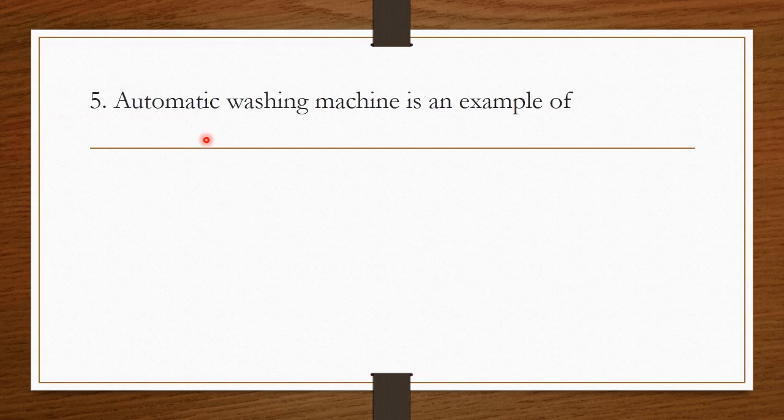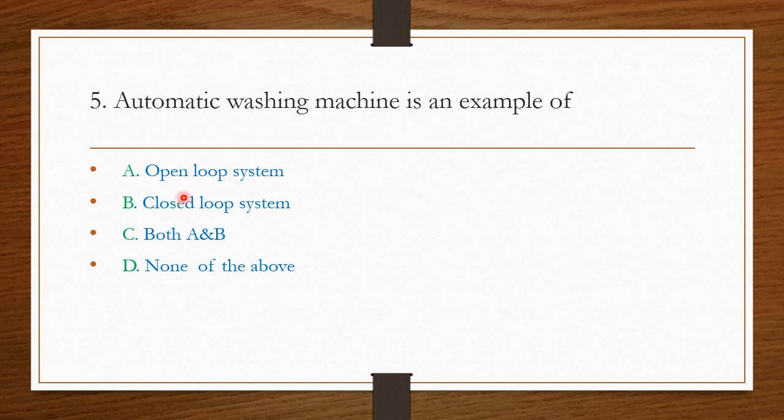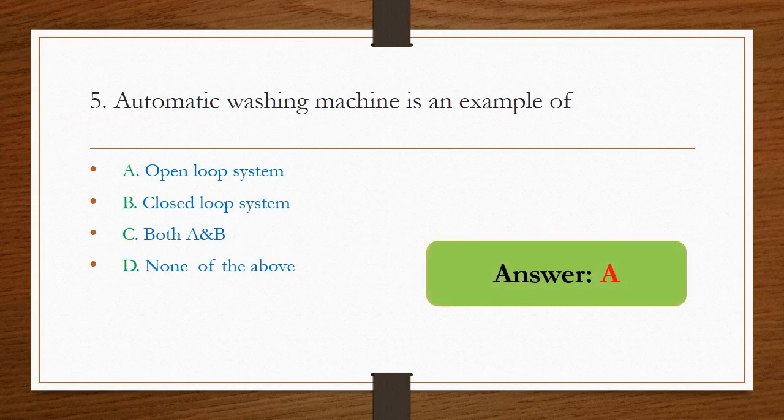Next question, automatic washing machine is an example of option A open loop system, option B closed loop system, option C both A and B, option D none of the above. So here automatic washing machine, it does not have a feedback, therefore it is called as open loop system. So option A is the right answer.